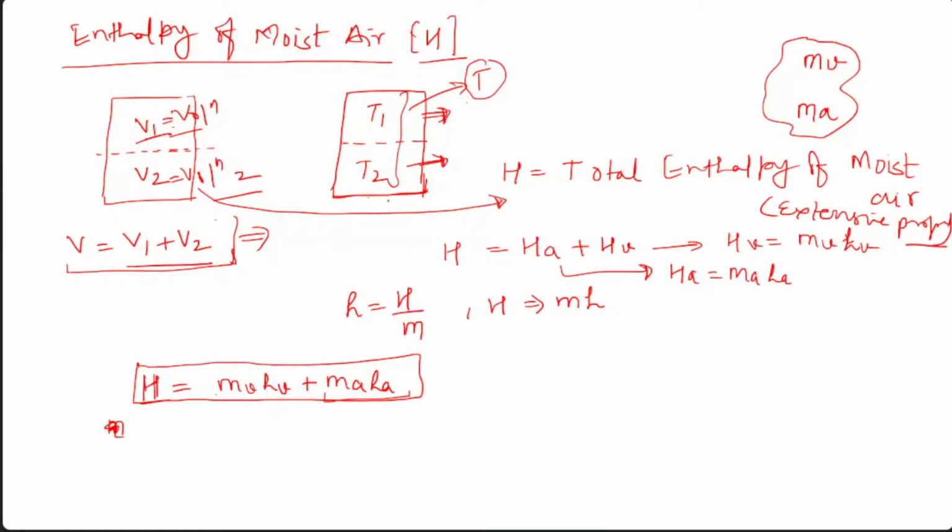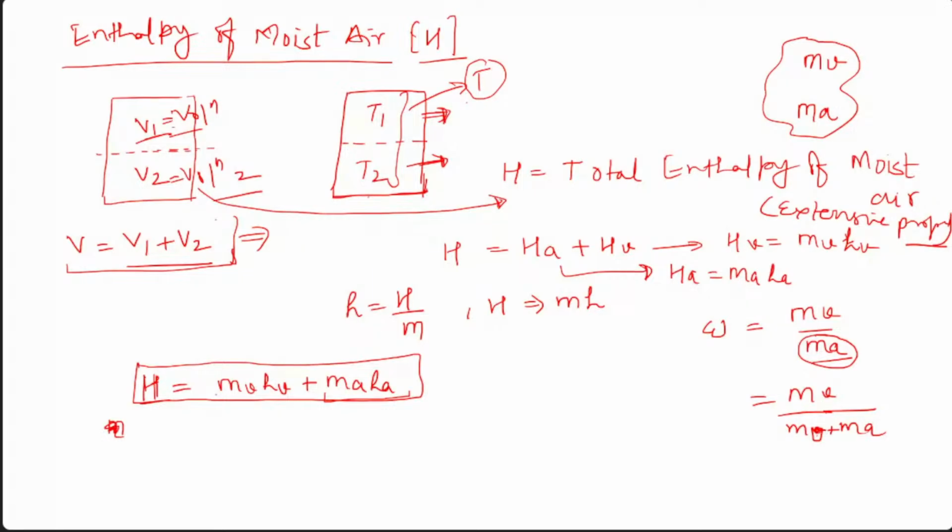And I think you have remembered what we discussed about specific humidity omega. What was that? That was mv by ma, isn't it? Why are we doing this? Because we have taken ma in the denominator. I have covered why we have taken only ma and not mv over mv plus ma. I think we have covered this.